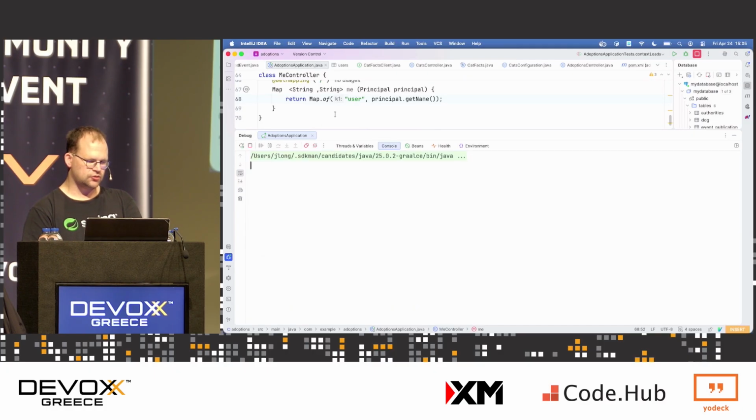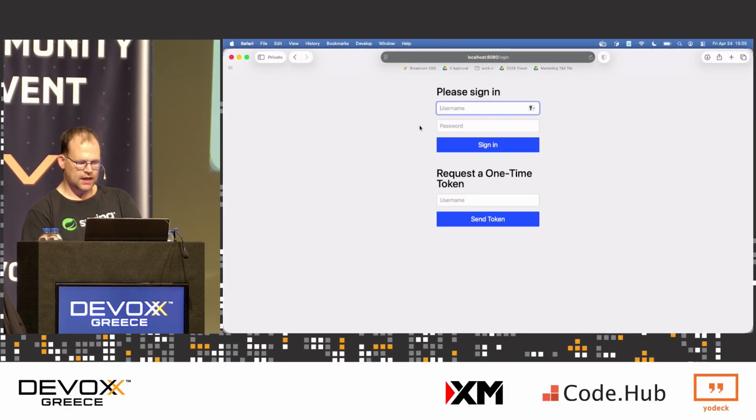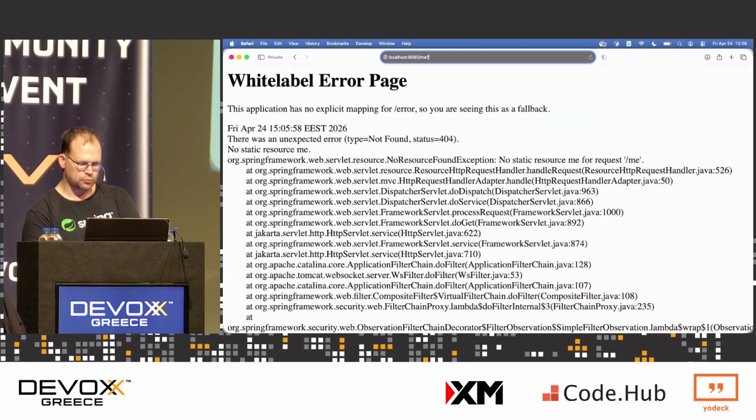Oh, reload completely because I changed the class path. That makes sense. Okay, no problem. Reload. There you go. So it's saying, hey, do you want to log in as a user? Let's log in as Rob. Okay. Log in as Rob. It's going to match the password. Oh, there's no me endpoint. It's just /, isn't it?